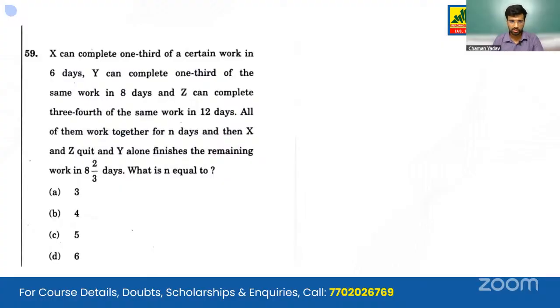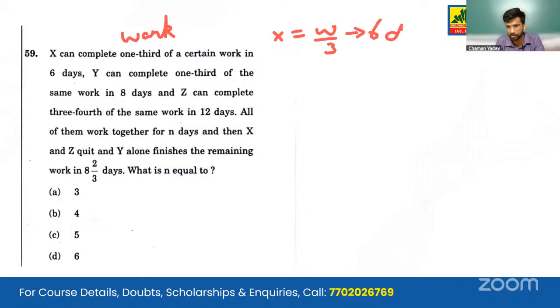Moving on to the next question, question 59. X can complete 1/3 of a certain work in 6 days. Another work-related problem. Y can complete 1/3 of the same work in 8 days, and Z can do the work in the same way. So we have X doing 1/3 of the work in 6 days, so it will take 18 days for X to complete the work.